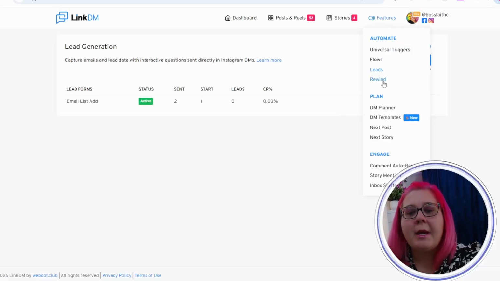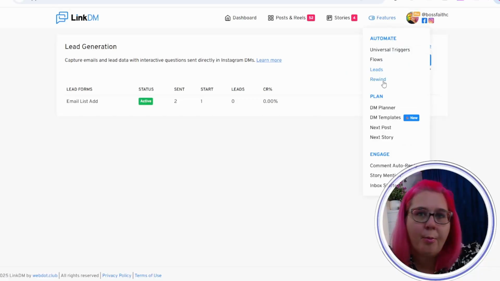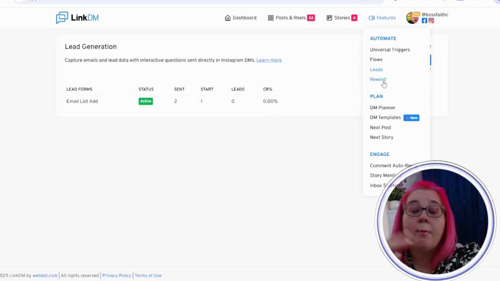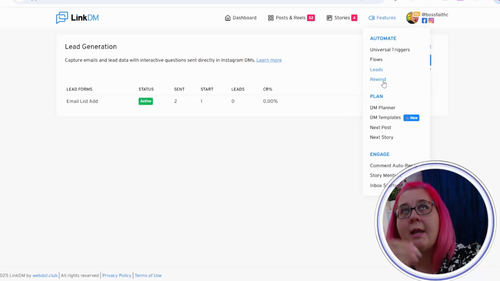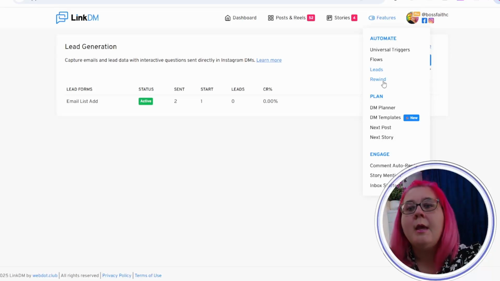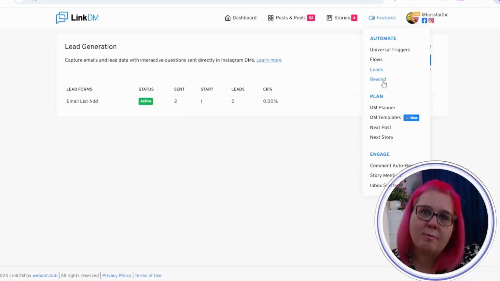Now, Rewind basically gives you the ability, so you've put out a post and for some reason the automation didn't trigger. Maybe Instagram had a glitch, or for some random reason, maybe even sometimes the messages won't go to people because of their privacy settings. For instance, I had someone the other day who couldn't receive my message because she has a privacy setting that she can only receive messages from people who follow her. So those kinds of little things could be the reason that your message doesn't go through, in which case you would just manually send the message like you would in the old school days.